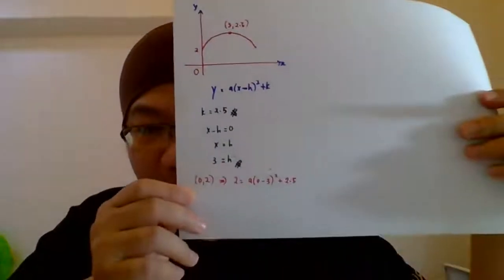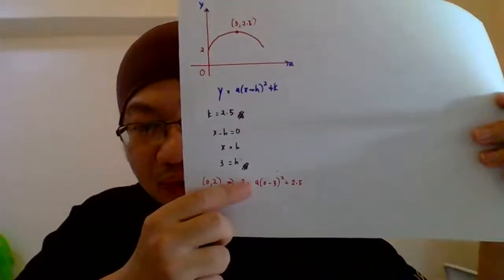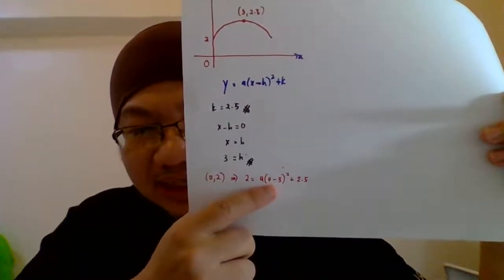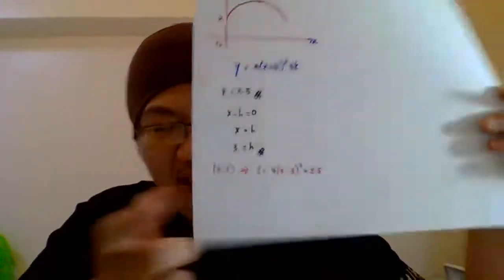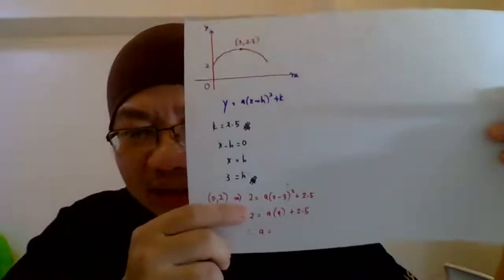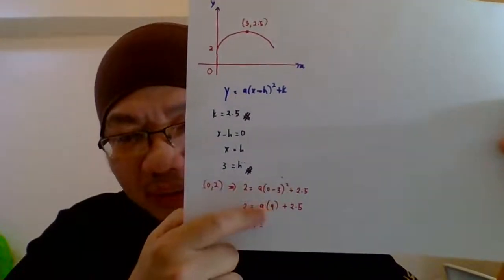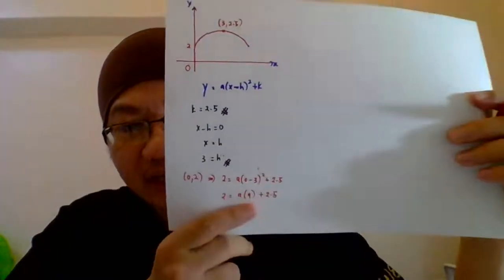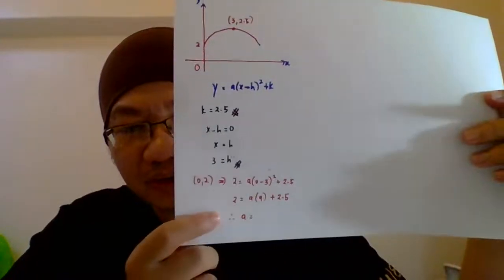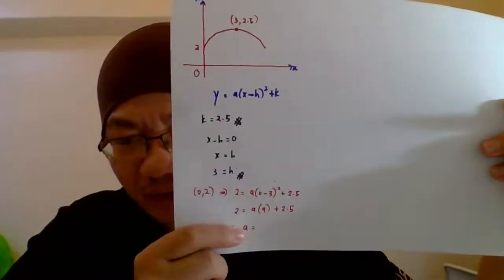So guys, what we can do next is simplify everything. 2 equals a times (0 minus 3), negative 3 squared is positive 9, plus 2.5, so 9a plus 2.5 equals 2. Therefore, find the value of a.